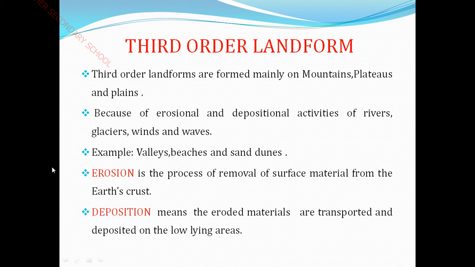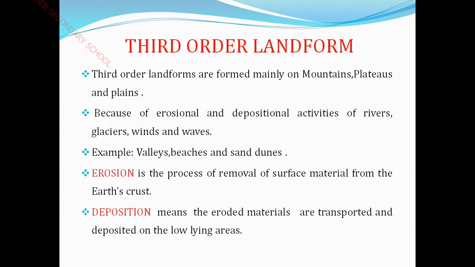You can feel this erosion during the rainy season, when the rain flows very fast and heavily. At that time the running water carries various materials along with it and dumps them on a low lying area.